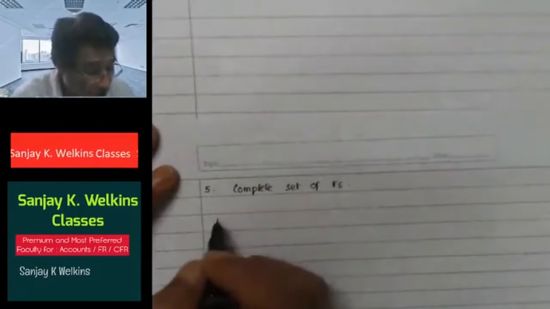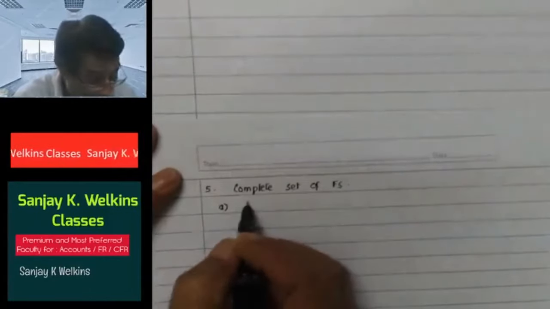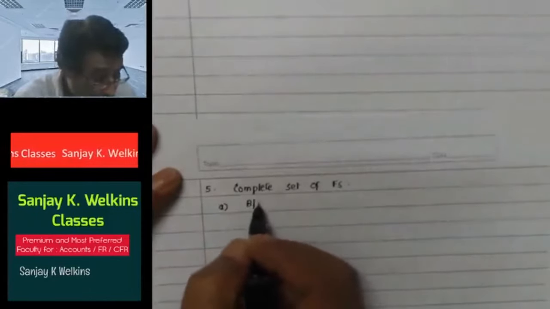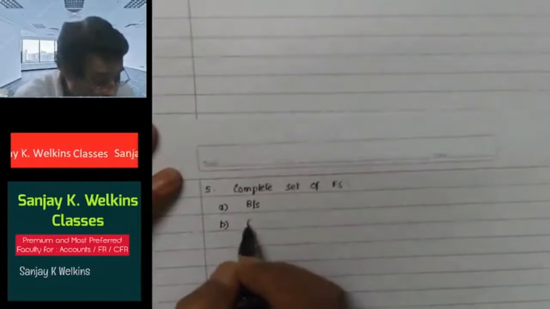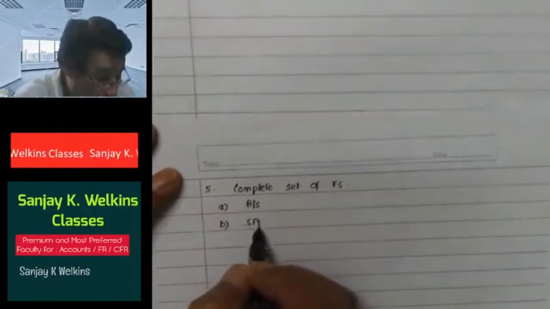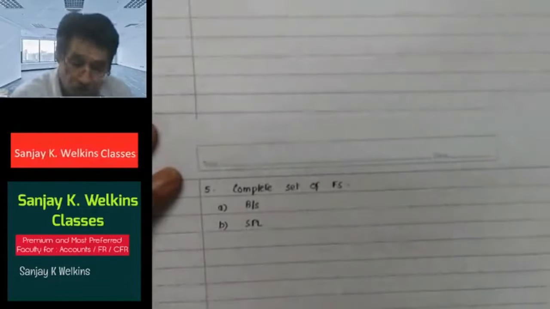As far as the complete set of financial statements is concerned, it comprises a balance sheet at the end of the period. Please write that also. Then a statement of profit and loss account for the period. Besides, a statement of changes in equity for the period.